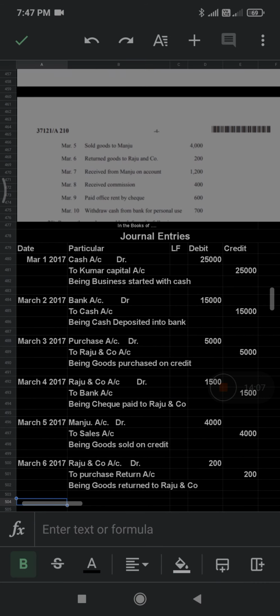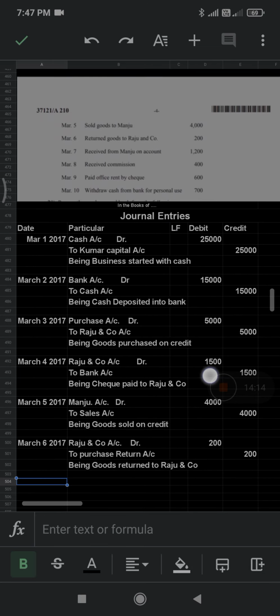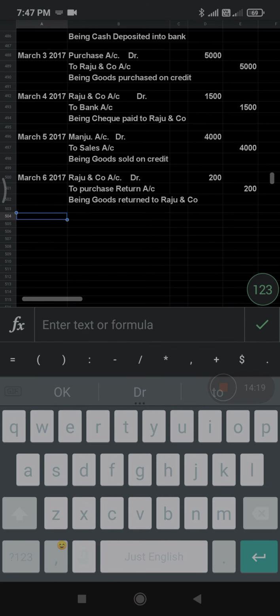Now we'll go for the next entry. Received from Manju on account rupees 1,200. So on account is nothing but initially we sold goods to Manju on credit. Now we are receiving the cash from Manju. So that means this is received on account. Received cash from Manju on account.